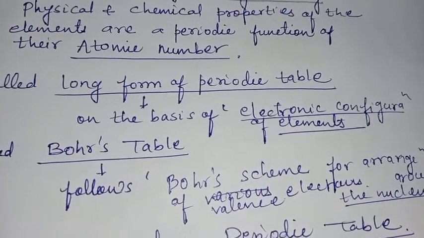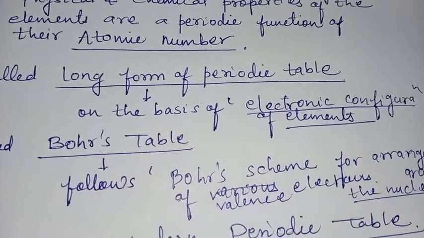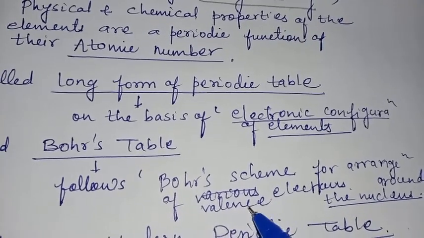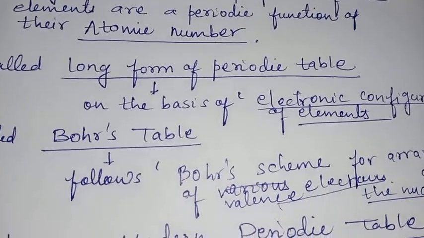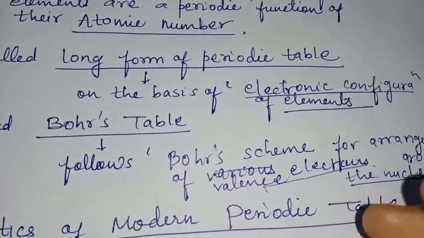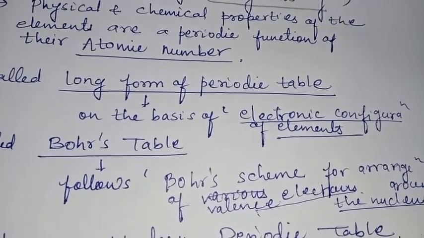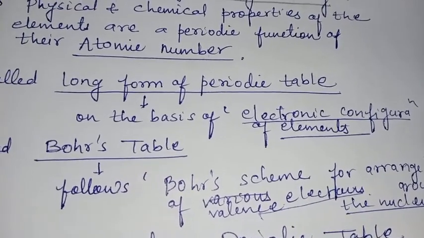When we study the modern periodic table, we will see how valence electrons play an important role in grouping the similar elements in a specific group, in classifying the elements in specific groups.